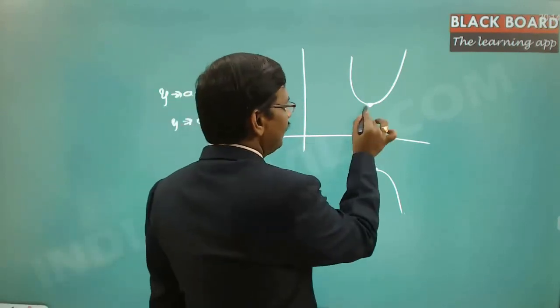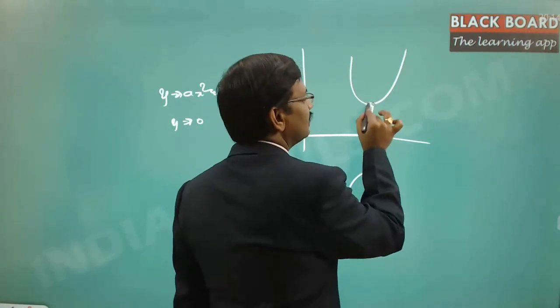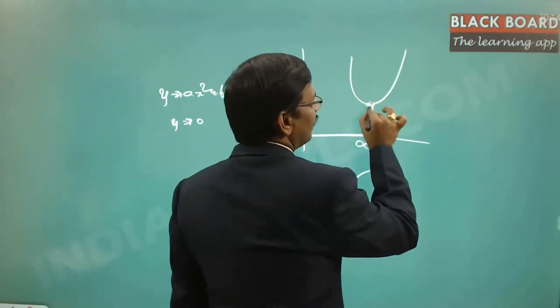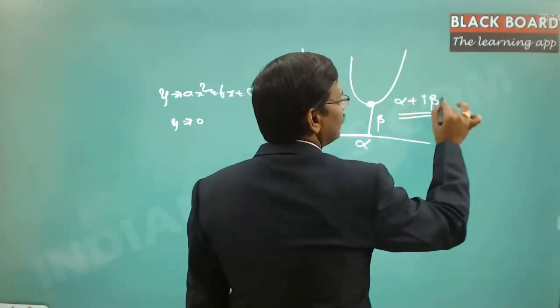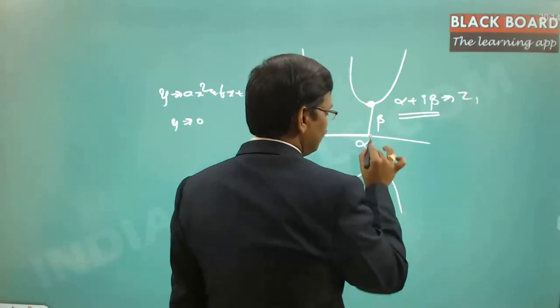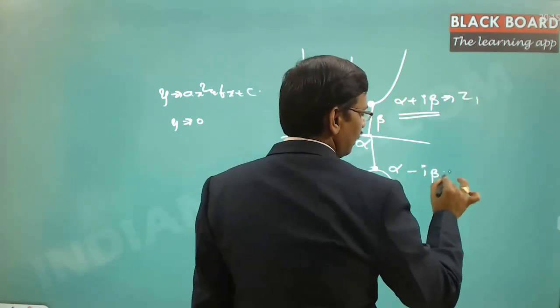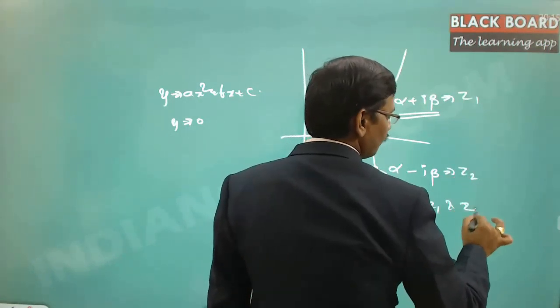Now identifying this point, you take till this particular point and then go in this direction. There this is alpha and this is beta, and this point is expressed as alpha plus I beta, and this is called Z1, and this point is alpha minus I beta, and this is Z2, and Z1 and Z2 are two different roots.